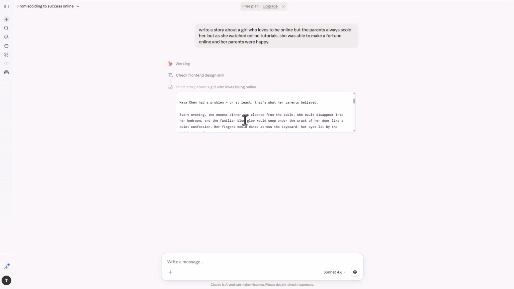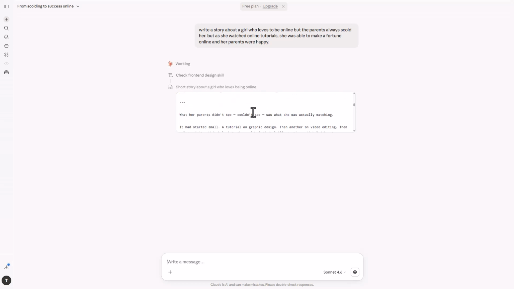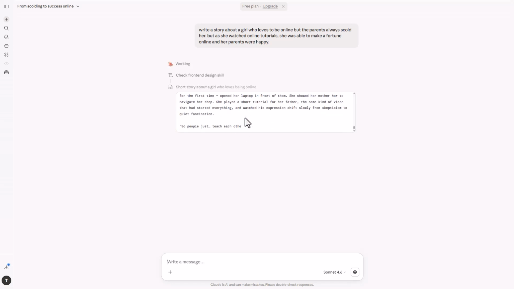Every evening, the moment dinner was cleared from the table, she would disappear into her bedroom, and the familiar blue glow would seep under the crack of the door like a quiet confession. Her fingers would dance across the keyboard, her eyes lit by the brightness of the screen that never seemed to dim. And you can see that it wrote out the story in detail. It's still writing it right here just like this.